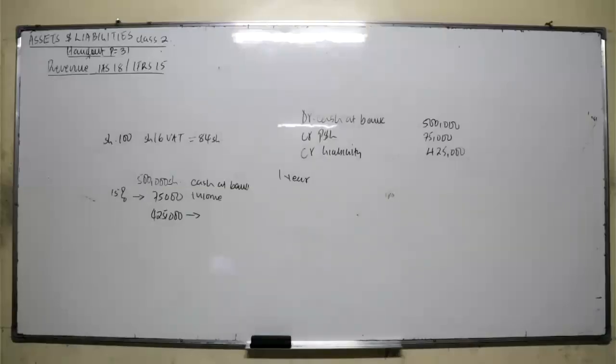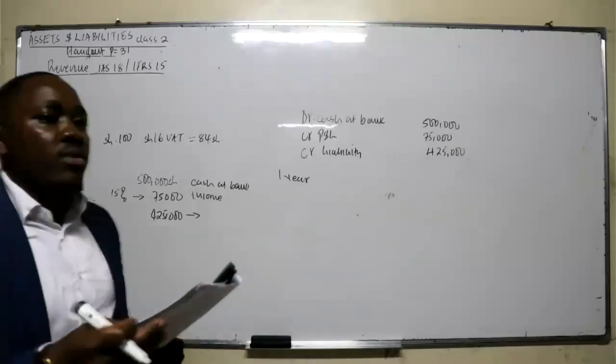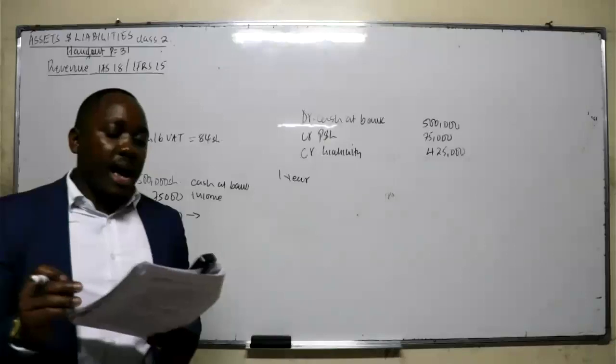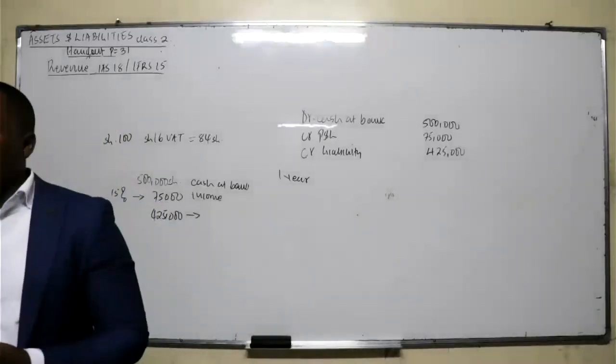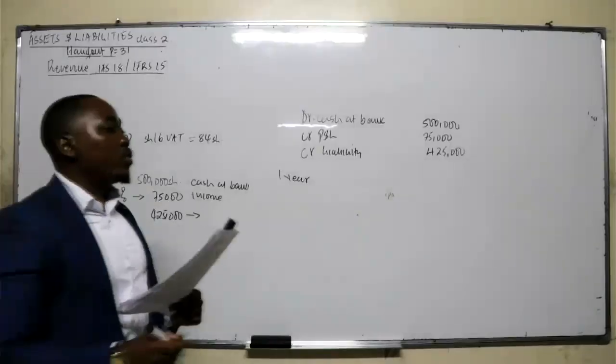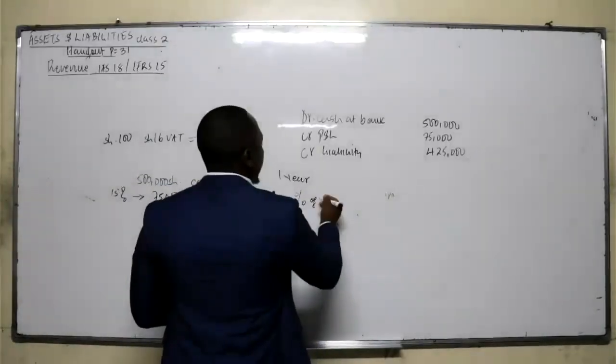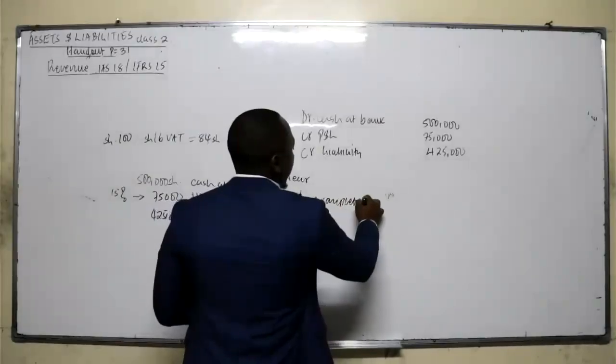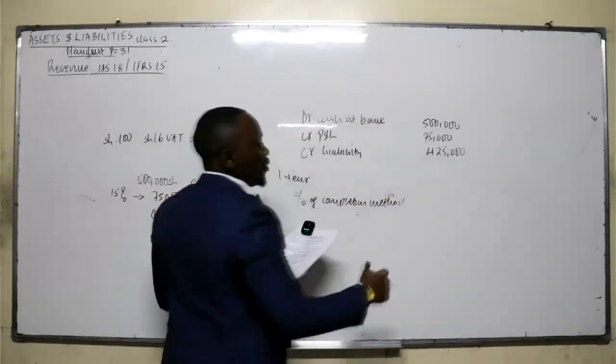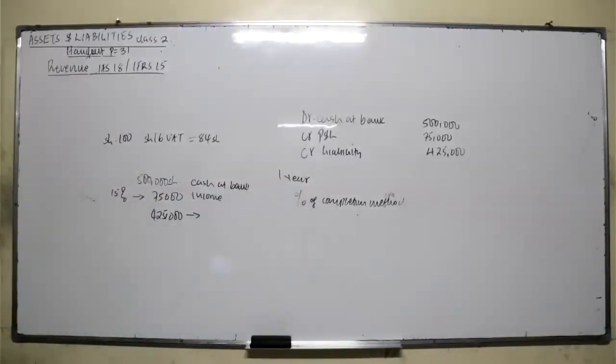Number 4, you recognize revenue when the entity has satisfied a performance obligation. That means when you're given a contract, even if you have agreed 10 million and you have not offered any service, don't recognize any revenue because you have not offered any service. And then number 5, how should you now recognize the revenue? Revenue is recognized as the contract is performed, either over time or at a point in time. And mostly we use what we call the percentage of completion method. So you recognize the revenue based on the percentage of completion.